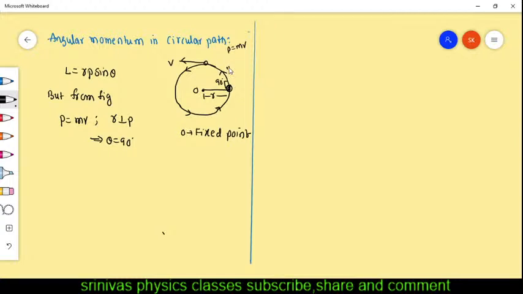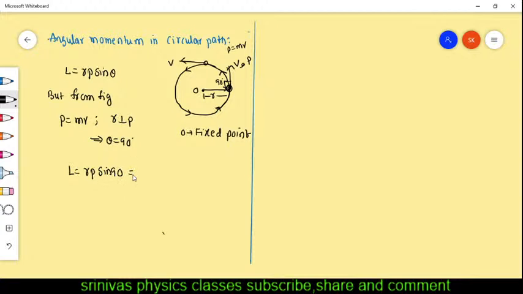This is the direction of the velocity. Velocity is along the tangent direction, and the momentum is also in the same direction. Means velocity and momentum are in the same direction. This is the momentum direction. This is the r direction. Both are perpendicular, right? Perpendicular means theta is 90. Substitute in the above equation, then you will get rp sin 90.